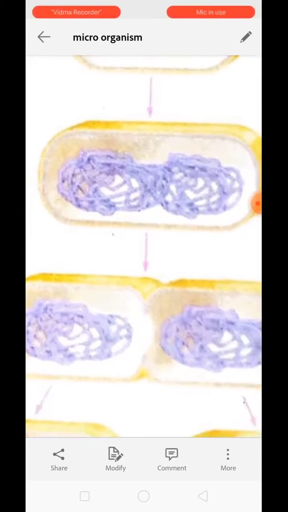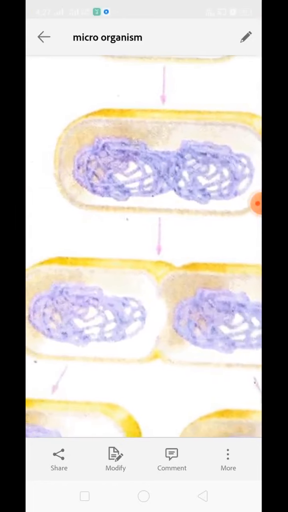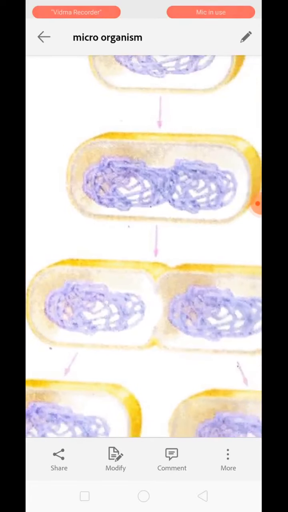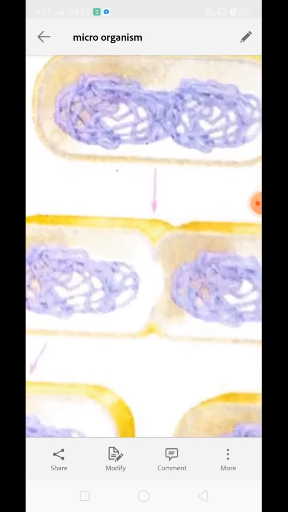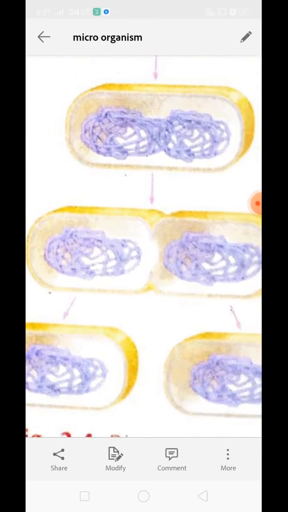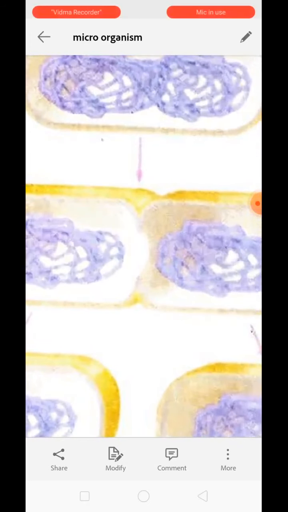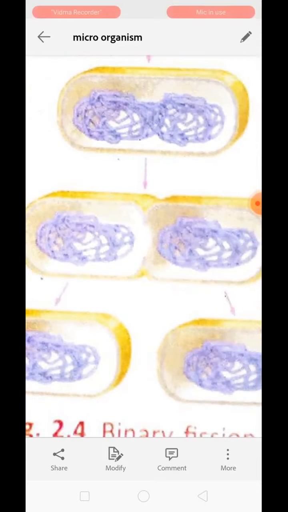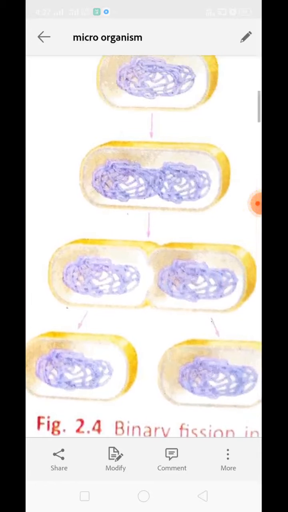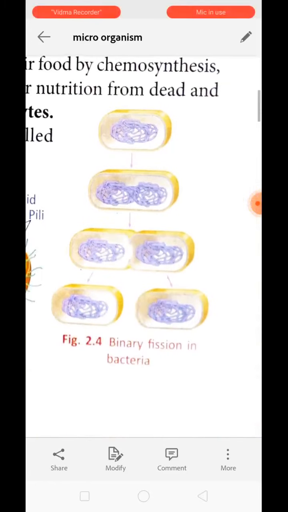After the formation of two genomic materials, two different circular DNA, the cytoplasm gets separated as well by constriction of the cytoplasmic membrane or plasma membrane. When the constriction becomes bigger, the bacteria split into two and form two different bacteria from one parent. This is called binary fission.